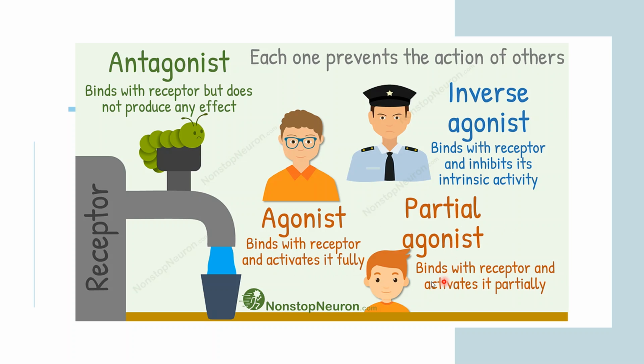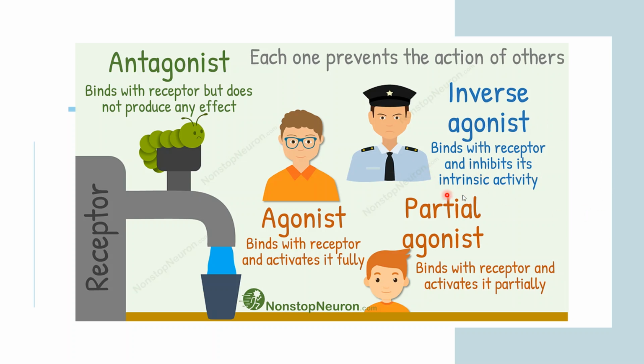Partial agonists are the molecules that bind with the receptor and activate it partially. So they are activating only to a partial extent. That is why these are the partial agonists. An inverse agonist binds with the receptor and inhibits its intrinsic activity. So basically, inverse, as the name suggests, when an agonist is activating your receptor fully, an inverse agonist is deactivating your receptor completely.